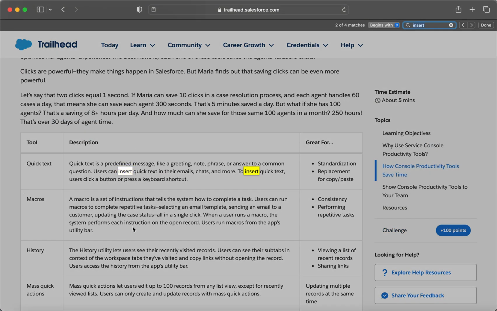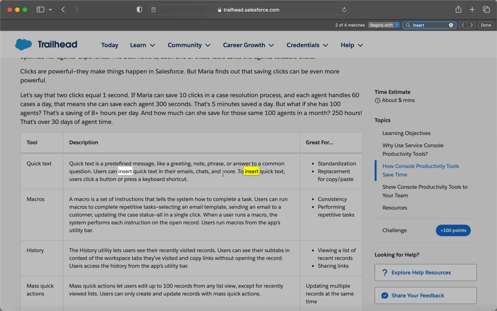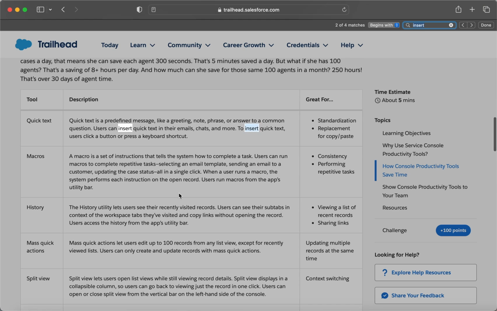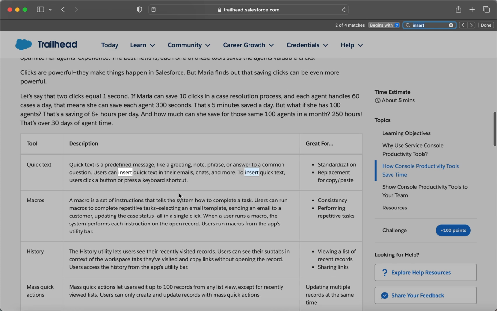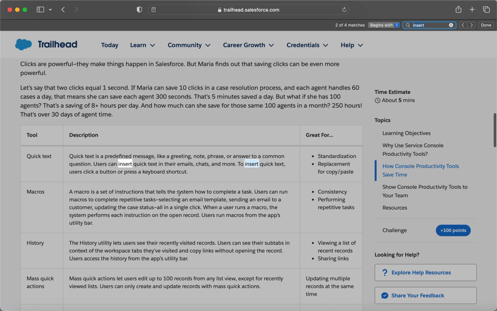So see here, insert quick text, right? Here you can see 4 matches, right? Yeah, it's 4 matches. So in that way you can go and read, because sometimes though you read, you don't get it done.